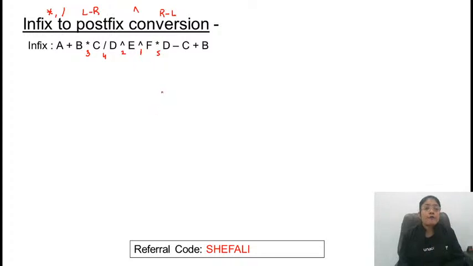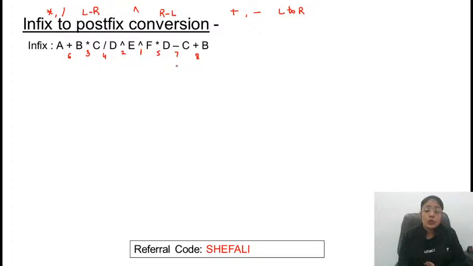Then next we have plus and minus having the same priority, so consider the associativity. Associativity for plus and minus is also left to right. So this one will be preferred next: 6, 7 and 8. Clear? Any problem till here?